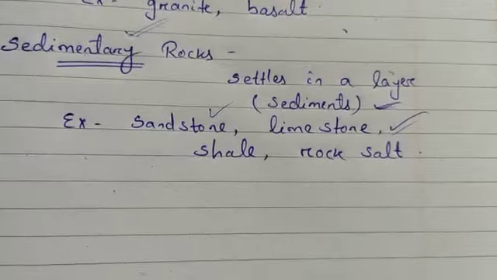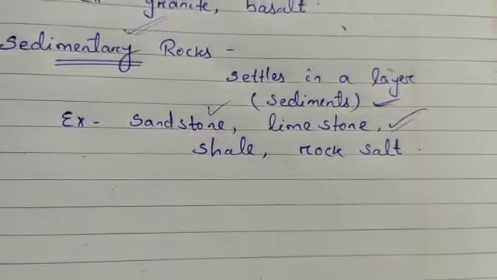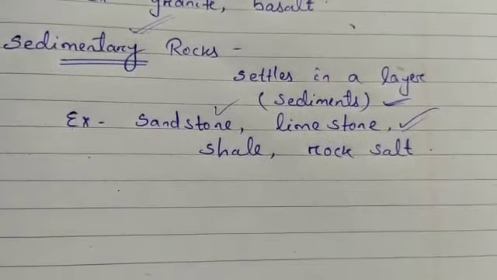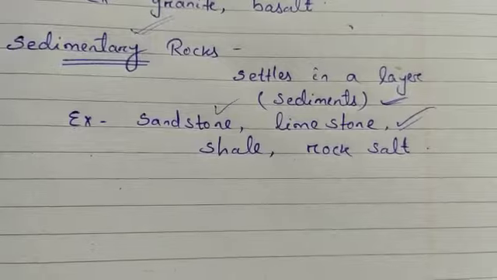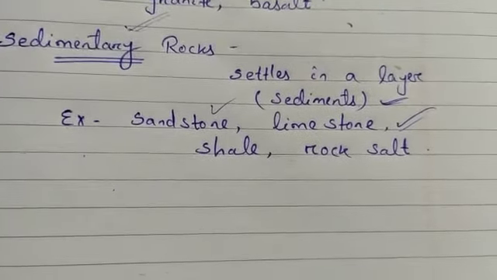Shale is formed of compressed mud, silt and clay, mostly due to pressure. So it readily splits into pieces because it is made up of compressed mud, silt and clay.